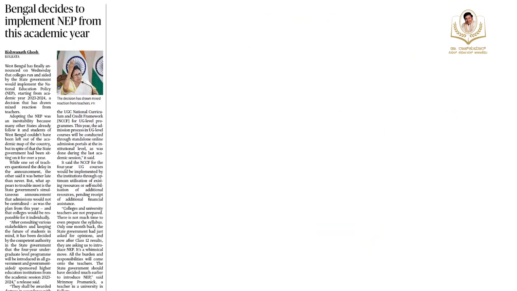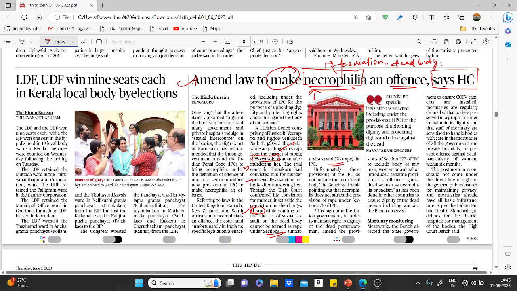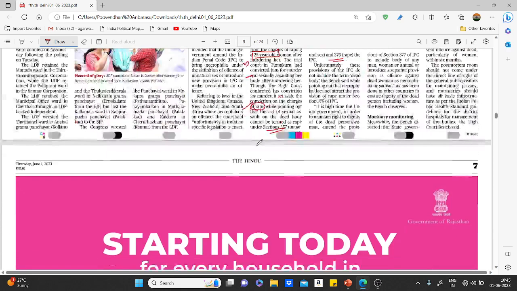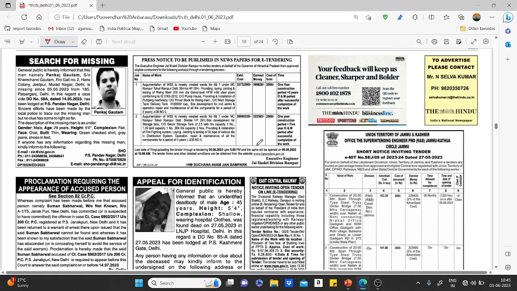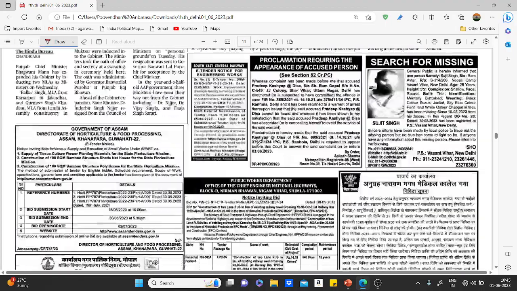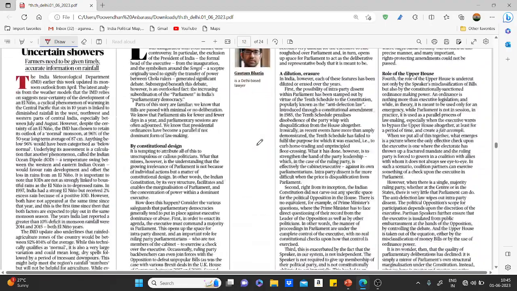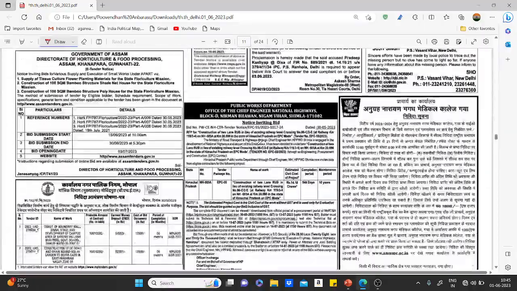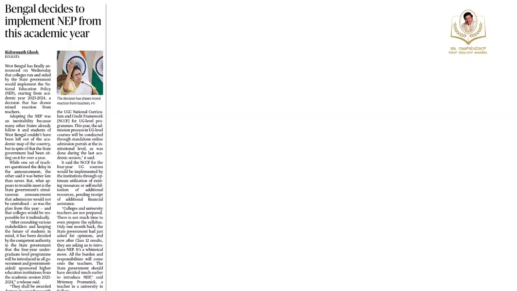So moving towards the next article related to Bengal deciding on implementation of the National Education Policy. NEP 2020 was introduced. Let us have a look at this particular article also, right? I missed that page number, but I'll explain it directly here. West Bengal has finally announced that colleges run and aided by the state government would implement the National Education Policy starting from this academic year 2023 to 2024, a decision that has drawn mixed reaction from the teachers as well.